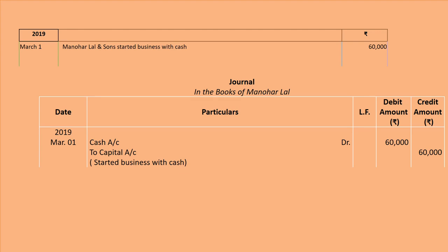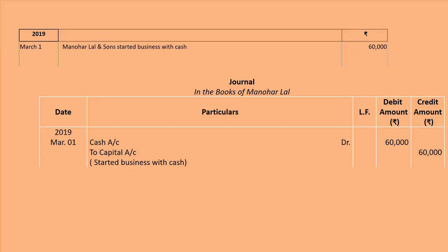So whenever any cash is coming in the business, it will be debited, and when cash is going, it will be credited. And capital account, proprietor's capital account is personal account, and according to the rule of personal account credit the giver, we have credited the capital account of the proprietor. Understood? And after it we have to write narration as well, that is started business with cash. Fine beta.